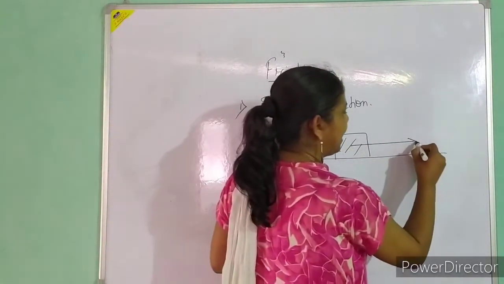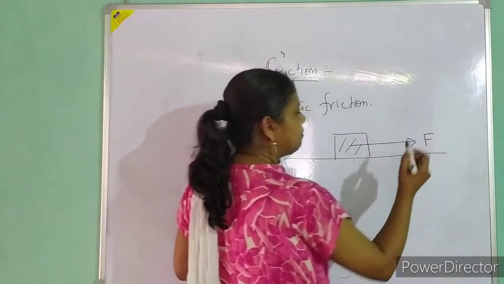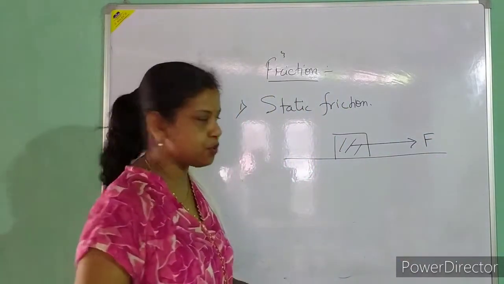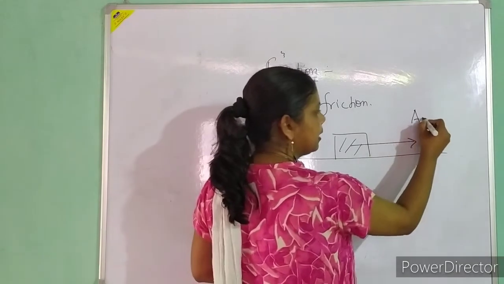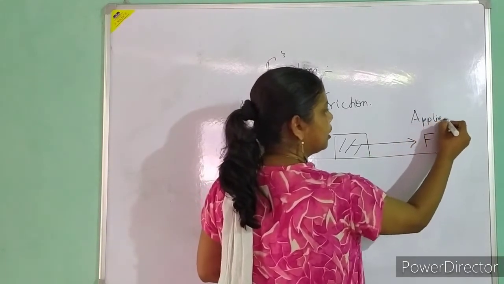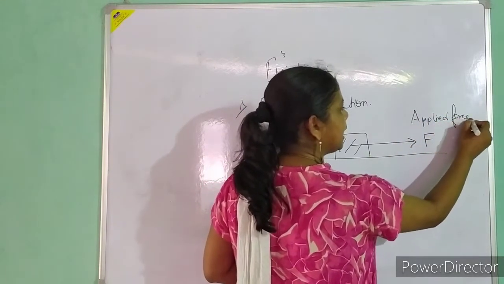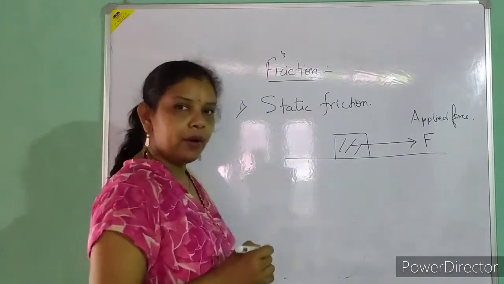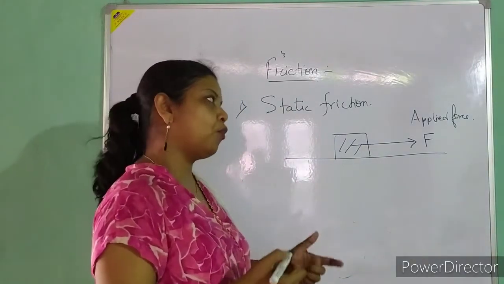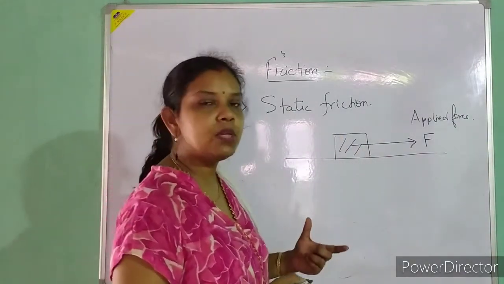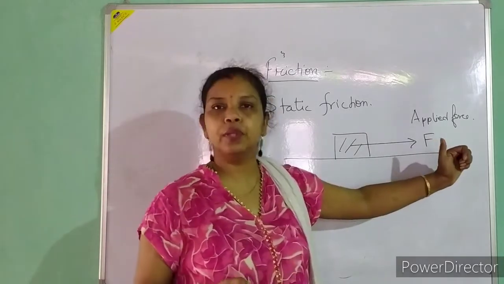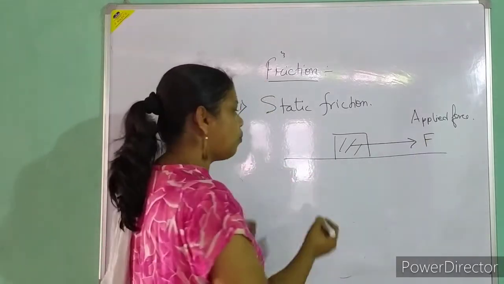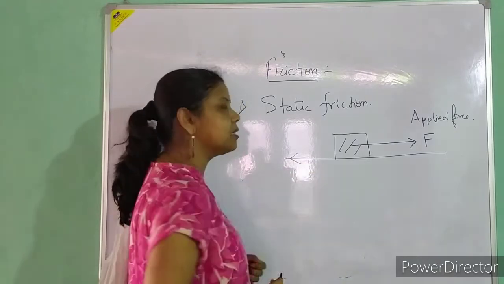Suppose we are applying a force capital F. This capital F is the applied force. And I already said that friction will oppose the motion, so it will not allow the body to move in the forward direction. So friction must be in the opposite direction.